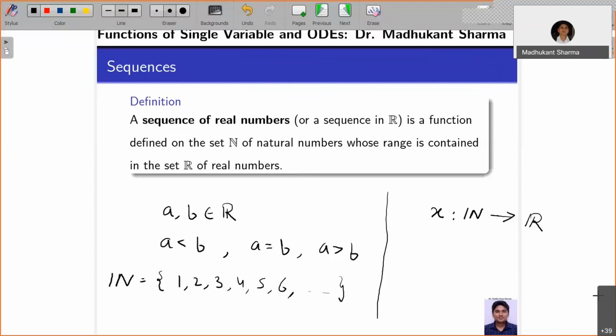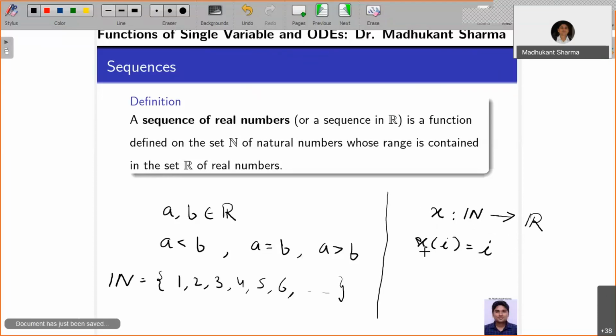So this is a function defined on the set N of natural numbers whose range is contained in the set of real numbers. It may or may not be a bijection from N to R. So the range may be uncountable or it may be countable, because it depends on the range. Okay, right. Now, how will we define x of i? If I define x of i equal to i.